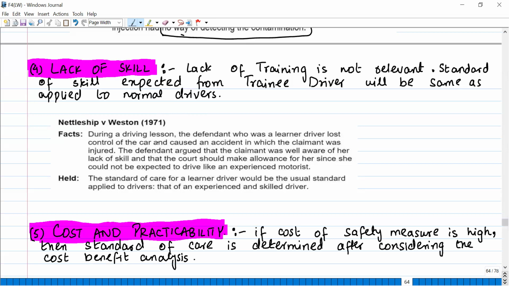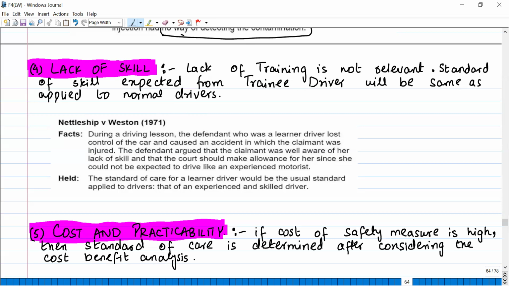During a driving lesson, the defendant, who was a learner driver, lost control of the car and caused an accident in which the claimant was injured. The defendant argued that the claimant was well aware of her lack of skill, and the court should make allowance for her, since she could not be expected to drive like an experienced motorist. Okay. So what happened was, there was a trainee driver who was driving, and while she was driving, she lost the control of the car and caused an accident.